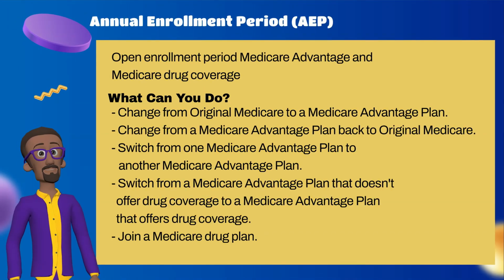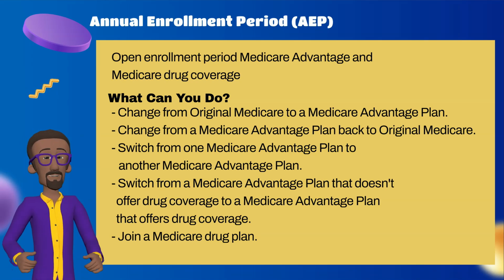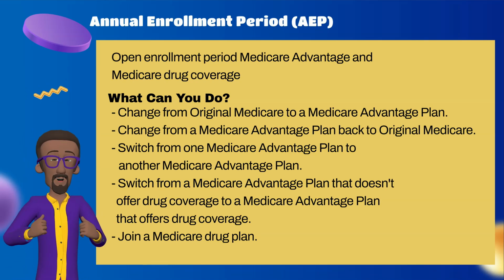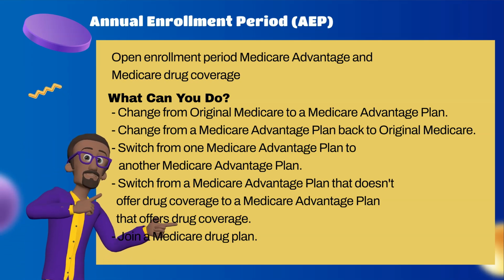Annual Enrollment Period, AEP, Open Enrollment Period for Medicare Advantage and Medicare drug coverage. What can you do? Change from original Medicare to a Medicare Advantage plan. Change from a Medicare Advantage plan back to original Medicare. Switch from one Medicare Advantage plan to another Medicare Advantage plan. Switch from a Medicare Advantage plan that doesn't offer drug coverage to a Medicare Advantage plan that offers drug coverage. Join a Medicare drug plan.